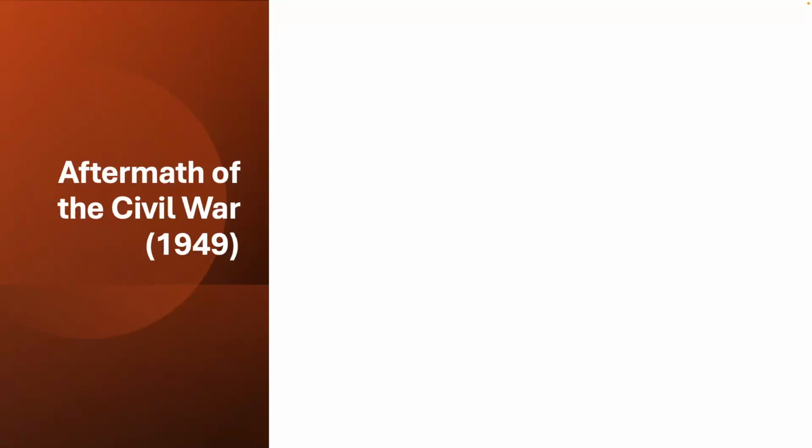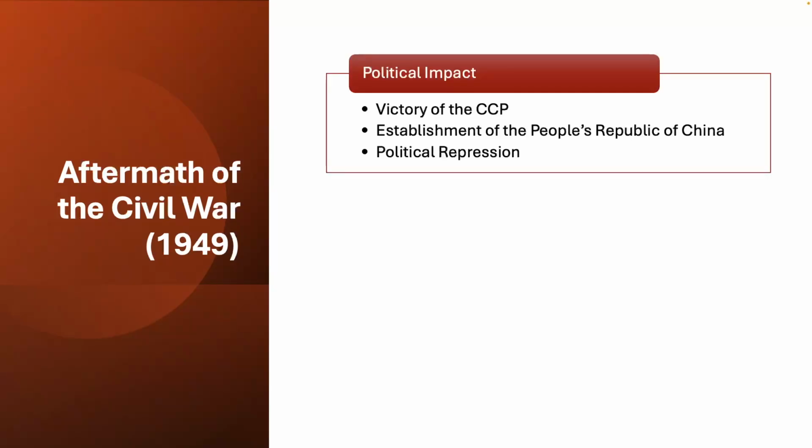Now, the aftermath was quite significant. And we'll talk about the aftermath in the next lesson as well in terms of the economy. But from a political perspective, we can see that the CCP's victory marks the end of quite a long period of political instability in China, at least dating back as far as the beginnings of the Sino-Japanese War in 1937, but maybe even going back further still. Mao Zedong's leadership and the Communist Party's control of the countryside were key to their success. Ultimately, the peasantry within the Chinese population became disillusioned with the nationalist government.